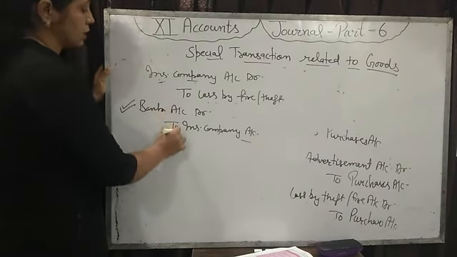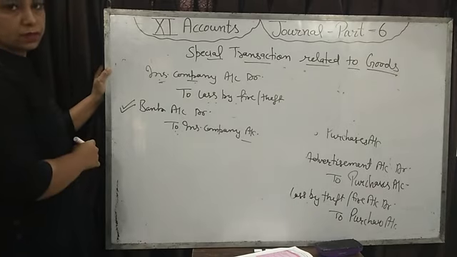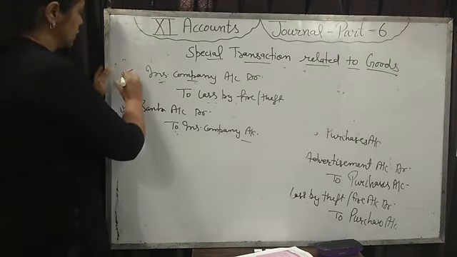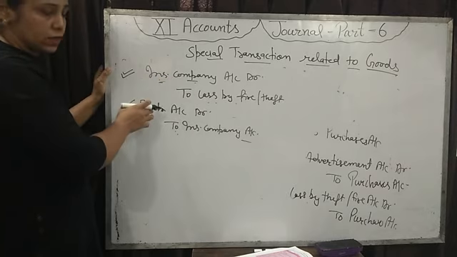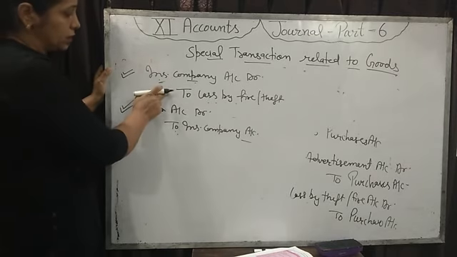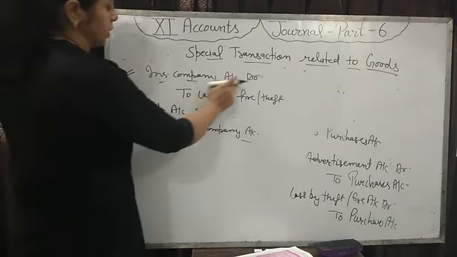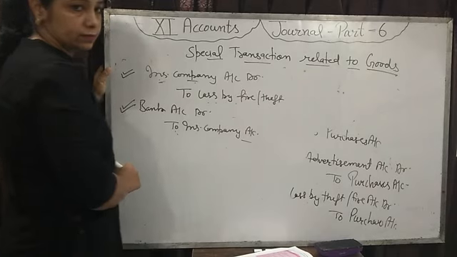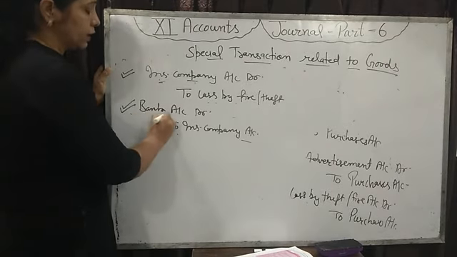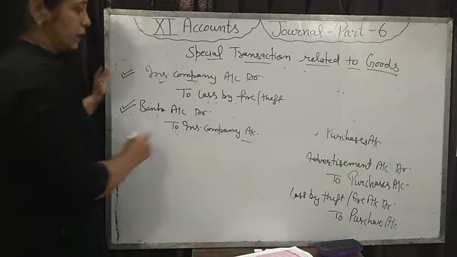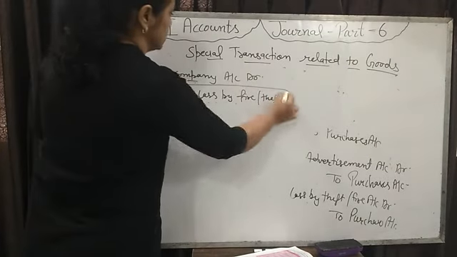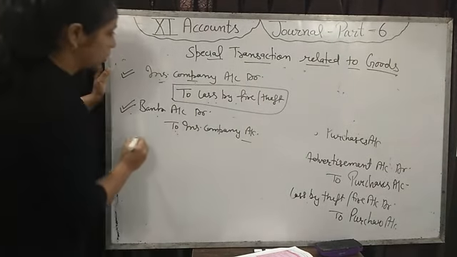When the insurance company has admitted the claim but payment has not been received, then this entry will be passed: insurance company account debit to loss by fire. And when the company pays, then bank account debit to insurance company.